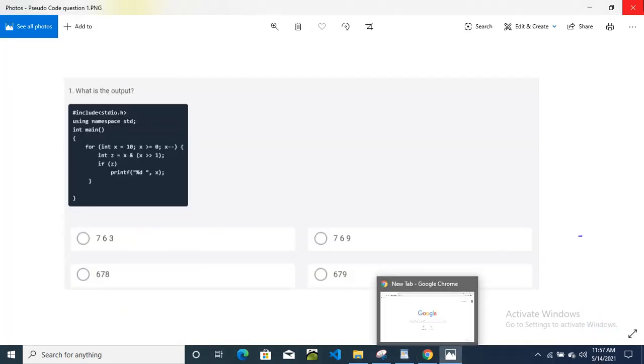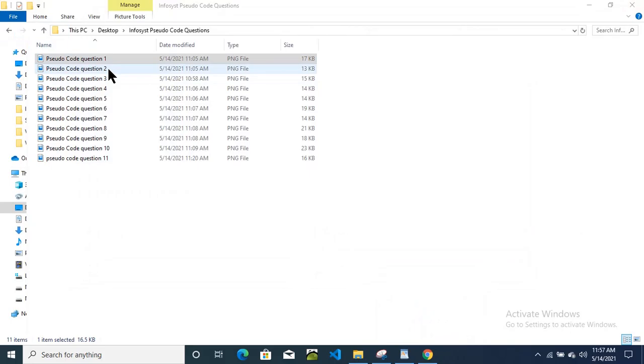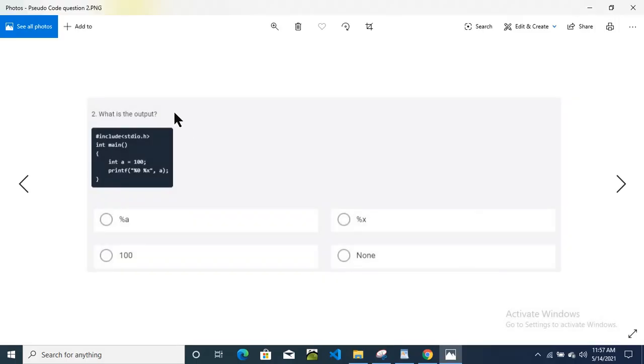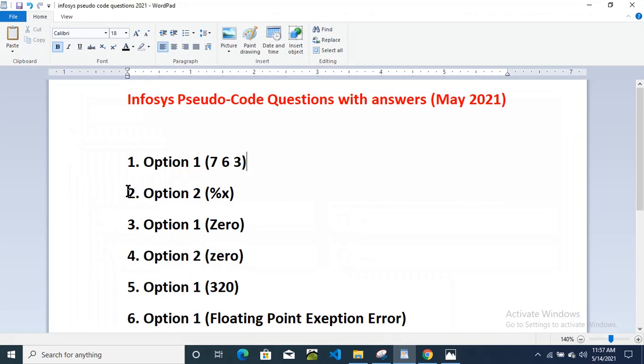So I will close this one. Question 2 we will check. What is the output? This one is the program. So for this second question the output is %x, that is option 2 is correct. I have provided the answer here. For the second question option 2 is correct and the answer is %x.